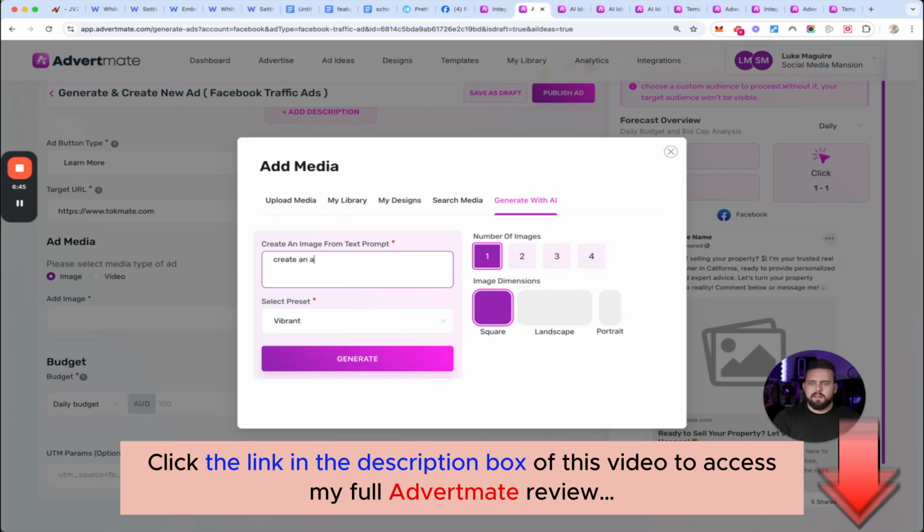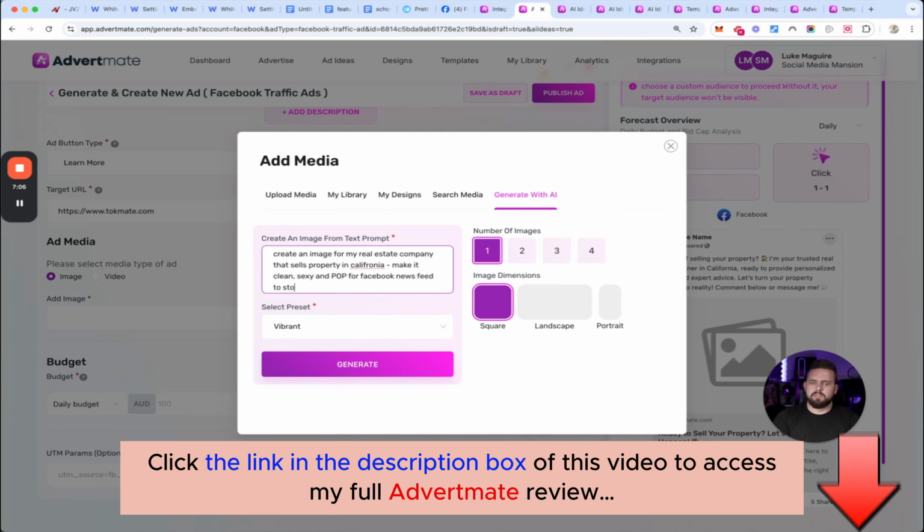create an image for my real estate company that sells property in California. Make it clean, sexy, and pop for Facebook news feed to stop people scrolling. And let's see what it comes up with. And I'll do this quickly now for the other examples.